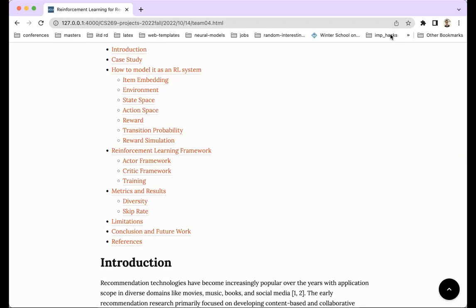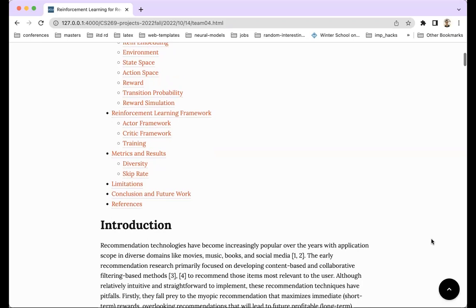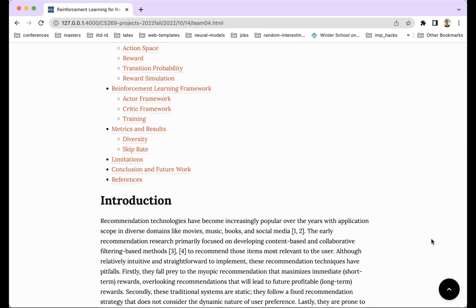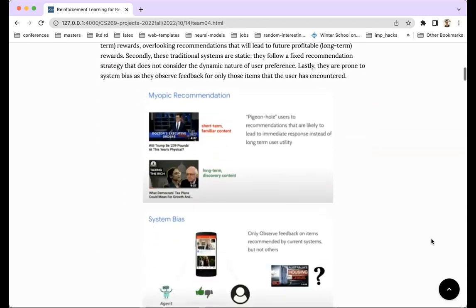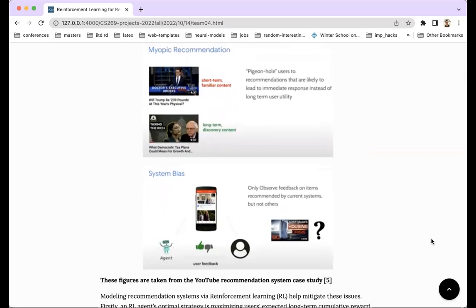Hi, I'm Rohan, and Simran and Shubham will be presenting a project on reinforcement learning for recommendation systems. We start by explaining how reinforcement learning helps overcome the challenges in conventional recommendation systems, specifically that of myopic recommendation, system bias, and the static nature of recommendations.